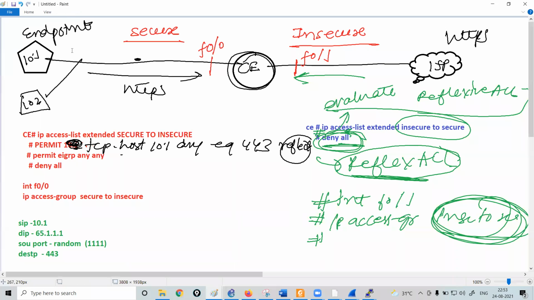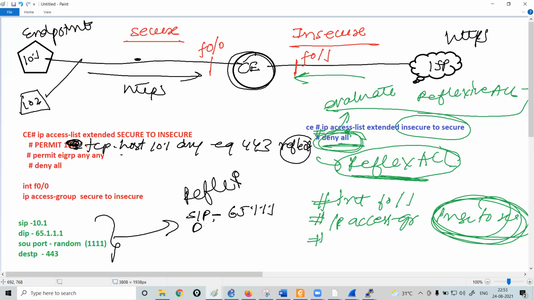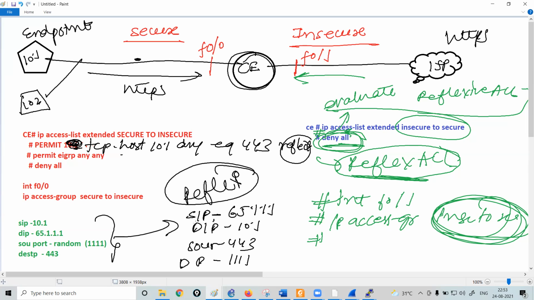So now what happens when this packet is received by this router? When this packet is received by this router, it will create a reflexive ACL. And how will it create it? The reflexive ACL will have the mirror image. The source IP will be 65.1.1.1, the destination IP will be 10.1. The source port number will be 443, and the destination port number will be 1111. Is it clear to everybody? So basically your router will create a reflexive ACL automatically.